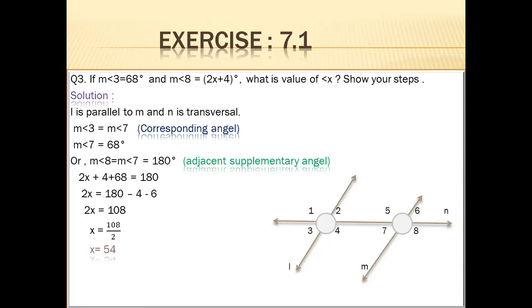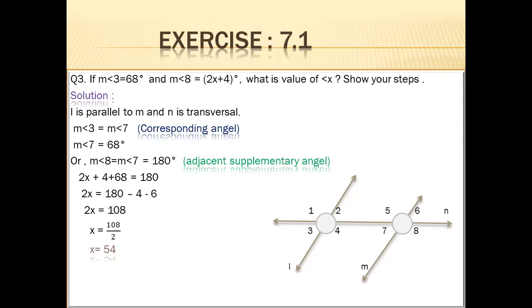Because they lie on the same side of the transversal and on the different parallel lines. They are corresponding angles. If angle 3 is 68, then definitely angle 7 will also be 68 degrees. Sorry, angle 7 is 68.